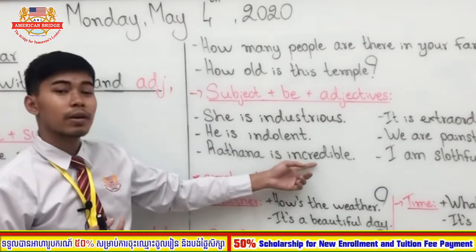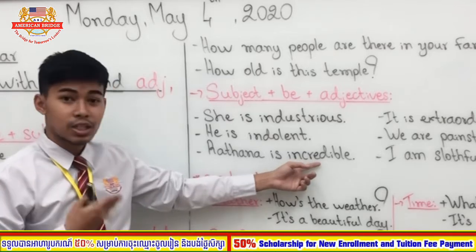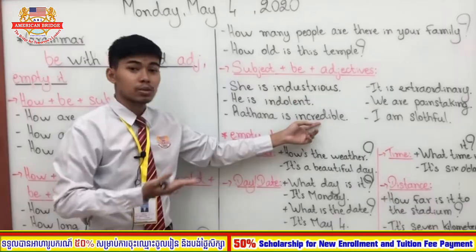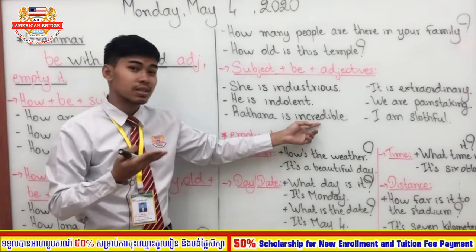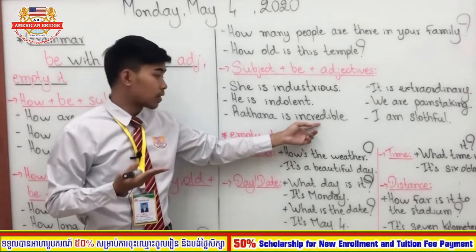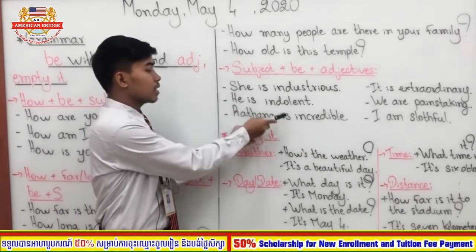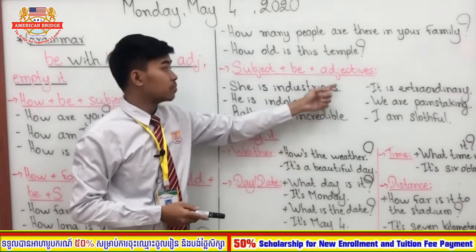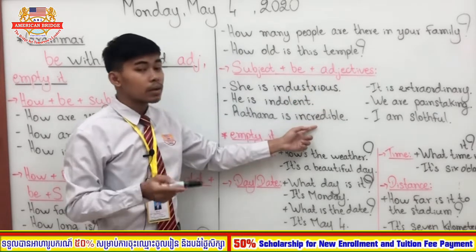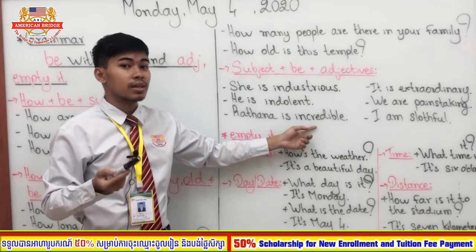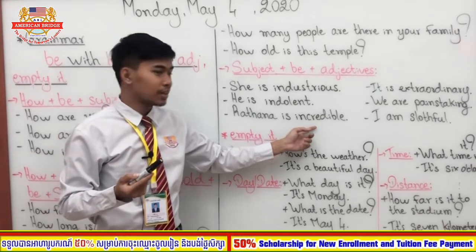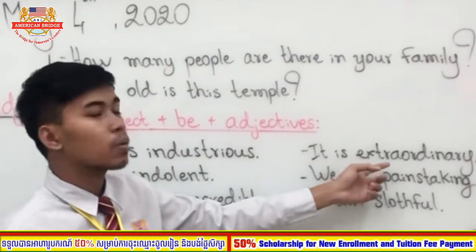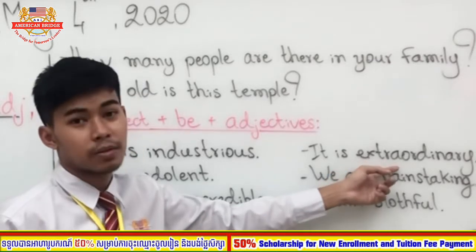Ratana is incredible. Like I told you, when we use the word incredible to describe a person, it means that person is extremely good, right? So Ratana here is the subject, is is the verb to be, and incredible is the adjective. One more word that is similar to incredible is unbelievable, right? It is extraordinary. Here we read extraordinary.